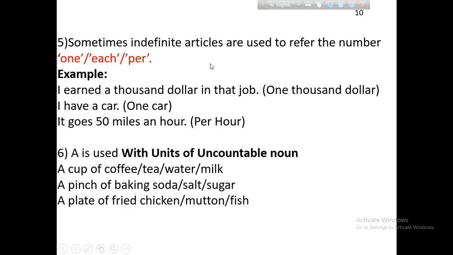Some indefinite articles are used to refer to the number one, to indicate numbers such as one, each, per. We use the indefinite article a or an. Sometimes to refer to a number, we use the article a or an. The number may be one, each, per, etc. I have a car means I have one car.